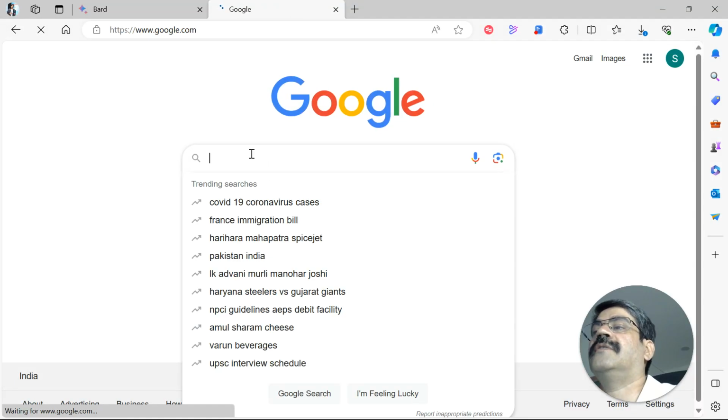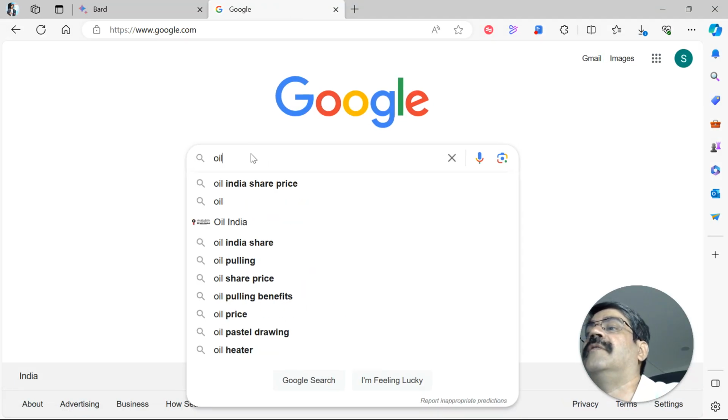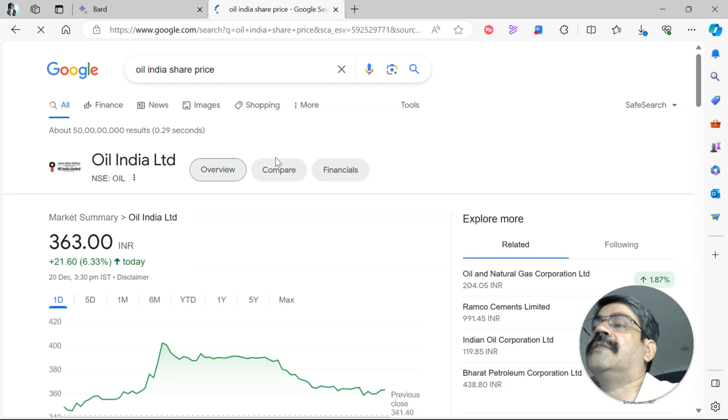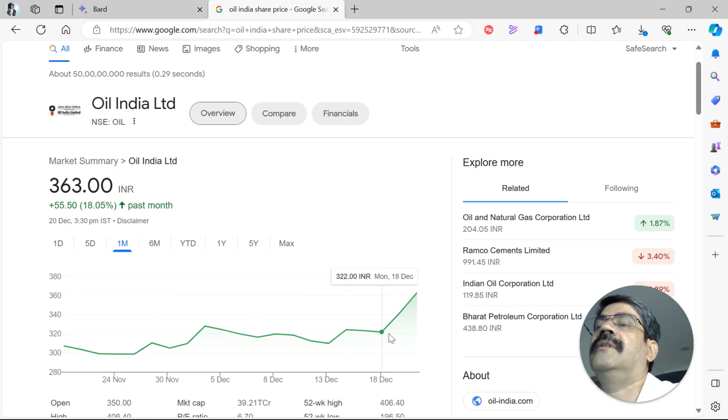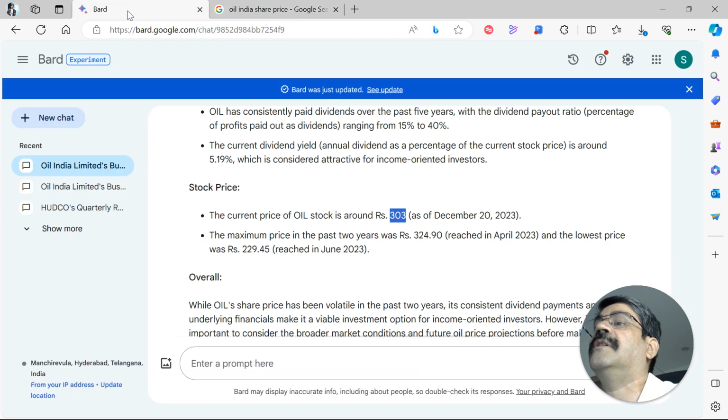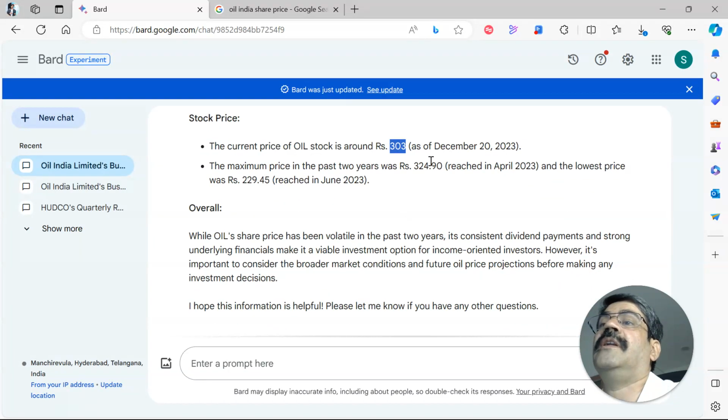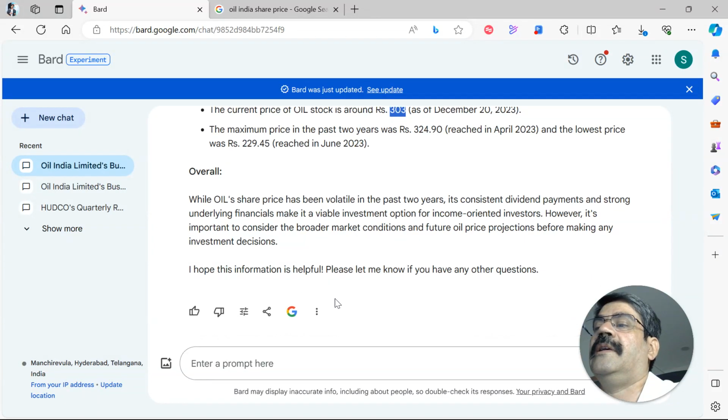I know in the last 10 to 15 days itself, this stock price has gone up significantly. So it's 363 today because it went up by 7% when the market was reeling under pressure. But if you look at it, December 18th, it was 322. So it's not a very dated information that it is giving. Definitely in context of dividend, it seems very healthy.